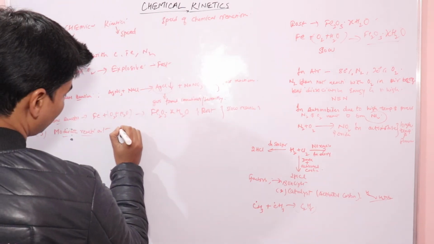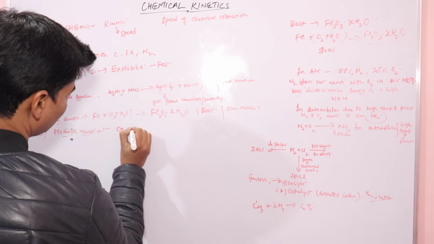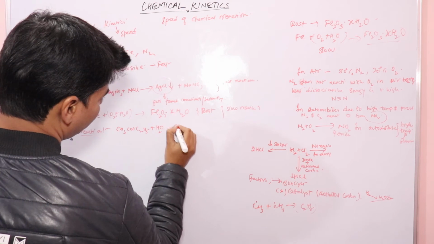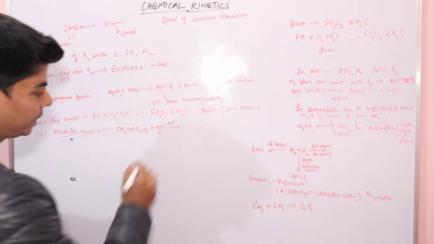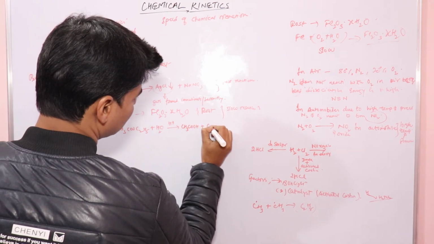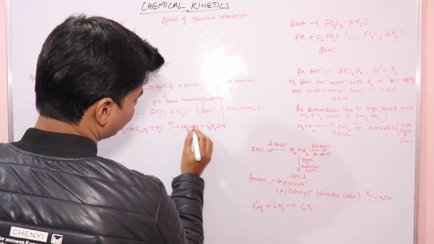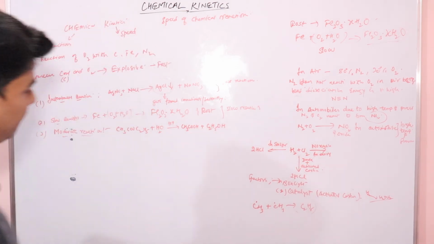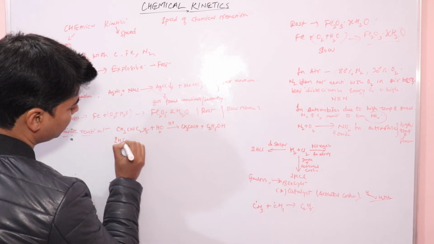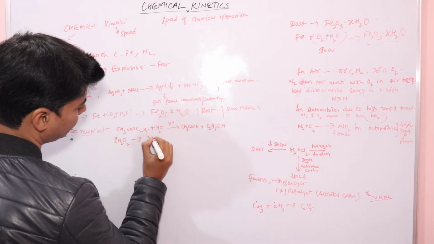So a moderate reaction is the hydrolysis of ethyl acetate, CH3COOC2H5 plus water. This reaction, if you remember, takes place in the presence of an acid, so we have a proton here, and it will form CH3COOH plus C2H5OH, acetic acid and ethanol. So this is the hydrolysis of ethyl acetate. Or decomposition of hydrogen peroxide, which also is a moderate reaction.